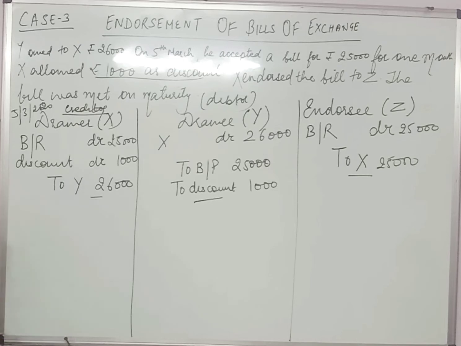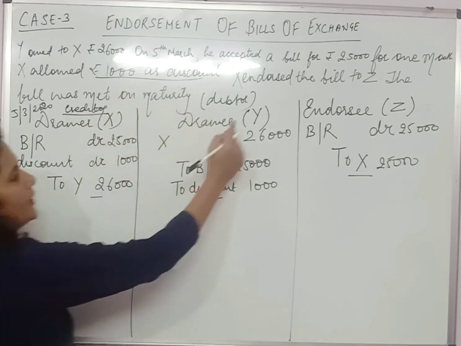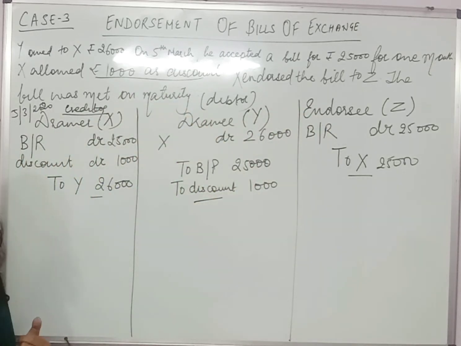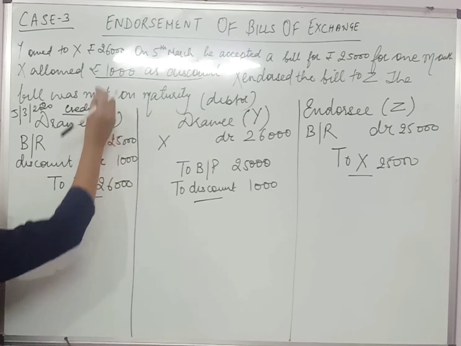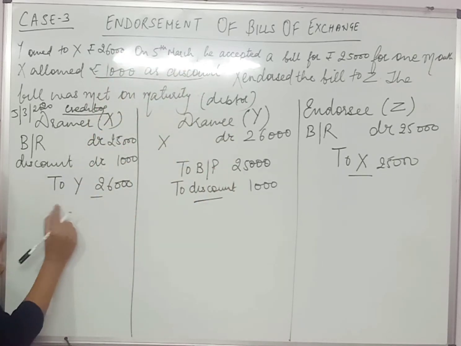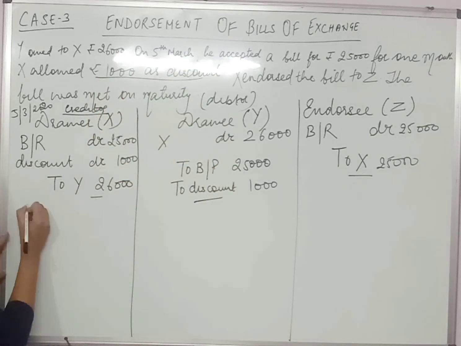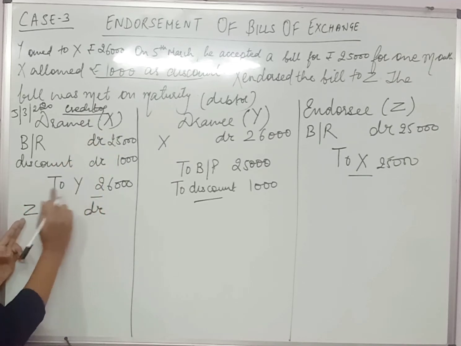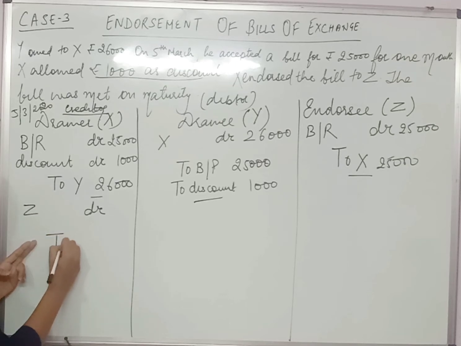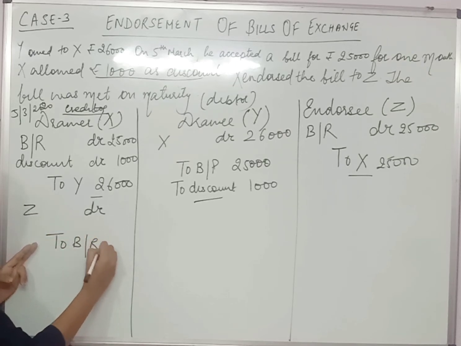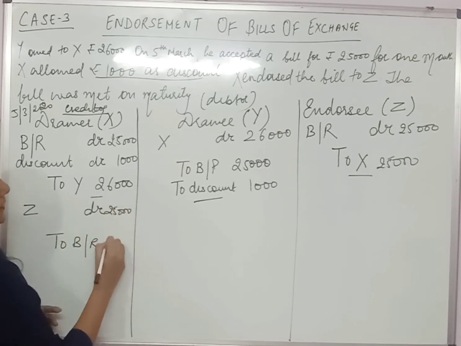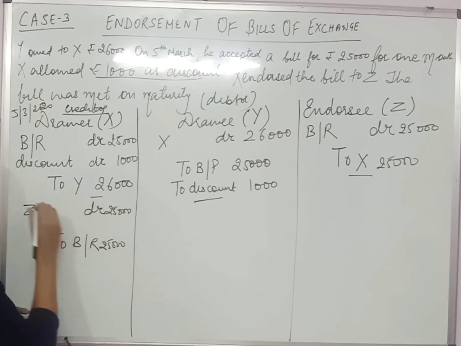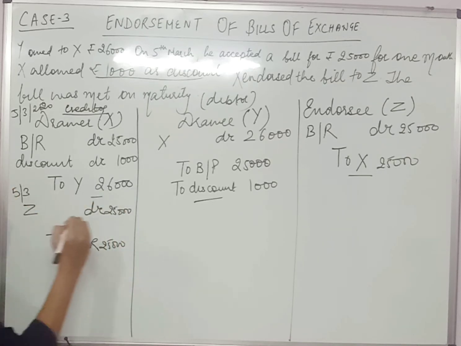Now what entry will you pass here? अब ये X हो, Y हो, Z हो, तीनों के तीनों ये ह्यूमन बींग्स हैं, so obviously their account is a personal account. रूल कौन सा लगेगा? Debit the receiver, credit the giver. Now X is giving bill to Z, so it means that Z becomes the receiver and receiver should be debited. X Z को बिल दे रहे हैं, so Z becomes the receiver and the BR goes out. So this is the entry. Now this entry will be passed on 5th of March only.